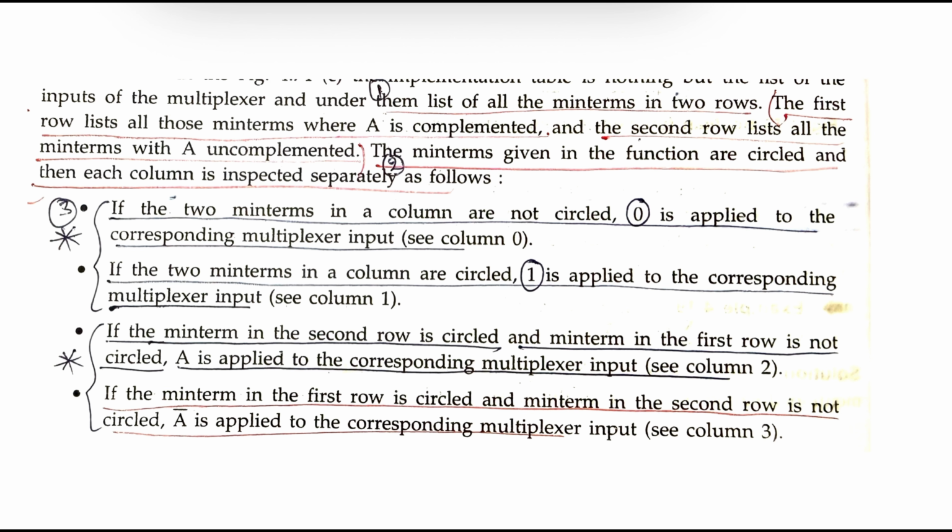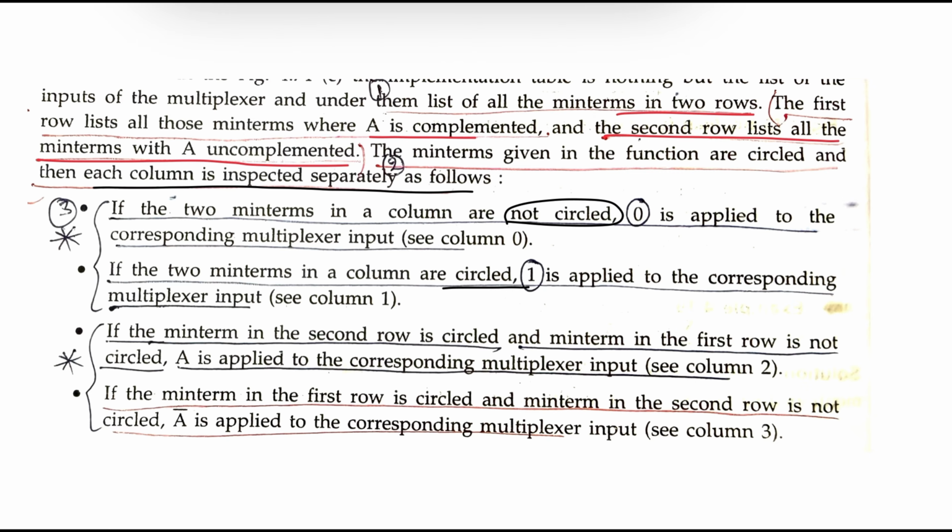So here the procedure is to list all of the minterms in two rows. In the first row, list all those minterms where A is complemented. In the second row, list all the minterms where A is uncomplemented. This is step 1. In step 2, the minterms given in the function are encircled and each column is inspected separately as follows. If both minterms are not circled, we will mark 0. If both are circled, it can be treated as 1. 1 is applied to the corresponding multiplexer input.